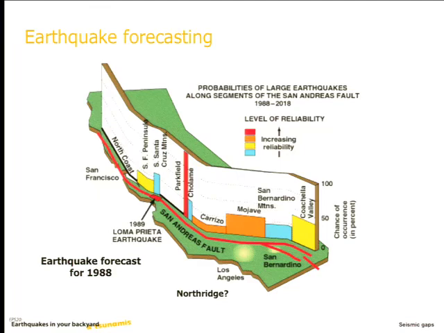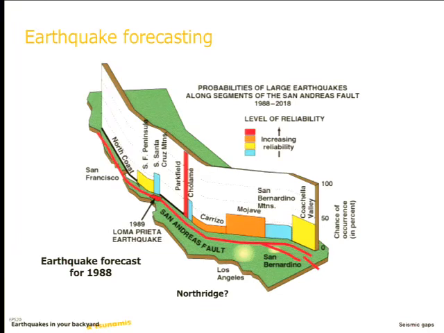So back in 1988, the USGS, and it's not just the USGS, it's the seismology community as a whole, put out this map showing the likelihood of earthquakes. And so the likelihood, this is the chance of occurrence of an earthquake in percent in a 30-year time period. So the higher the bar along the San Andreas fault, the more likely it is that they were expecting it to be a big earthquake. And then the color shows the reliability of the prediction. Okay, so not very reliable is blue, then yellow, then orange, then red. Okay, so they put out this earthquake forecast in 1988.